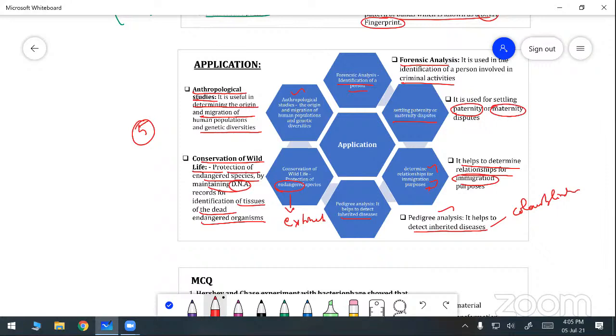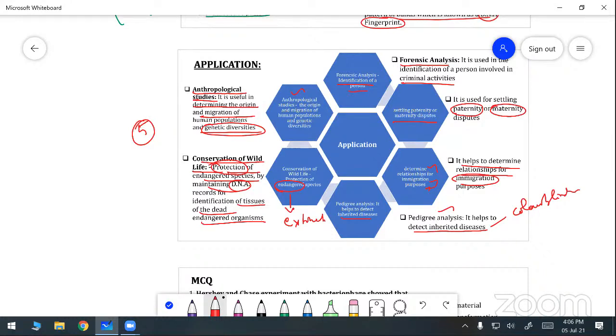Next, conservation of wildlife. We are giving protection to endangered species by maintaining DNA records. Next, anthropological studies. It is useful in determining the origin as well as the migration of the human population and genetic diversity. What genetic variations are there from one human being to another human being? Some human beings came from Africa.